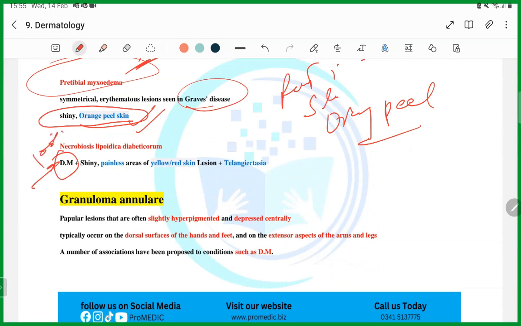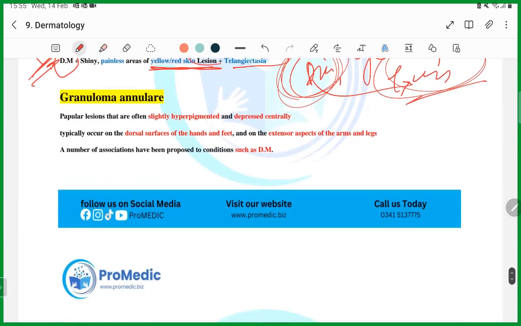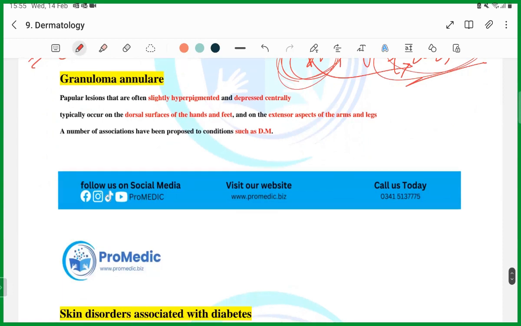100% the patient will be diabetic. 100%. A shiny, painless area of red skin lesion plus telangiectasias. It will be necrobiosis lipoidica diabeticorum. This is a very typical question in the exam. A patient who is diabetic has presented to you with a shin ulcer, and the ulcer is yellowish along with telangiectasias. Guys, this is the key point: diabetes and this shin lesion which has telangiectasias. Is that clear? Yes, sir.